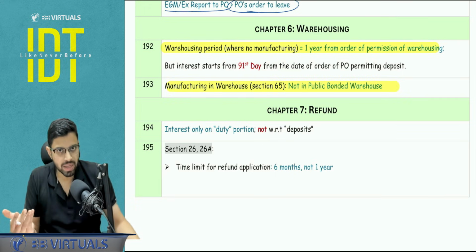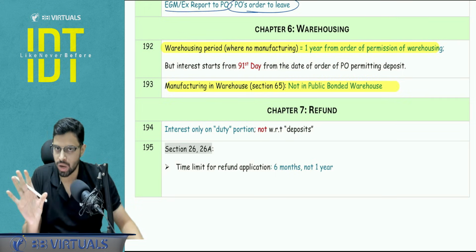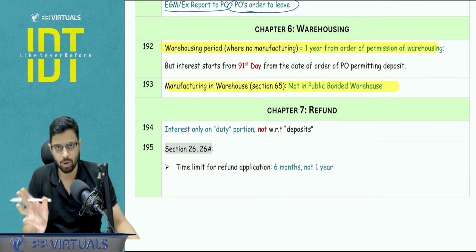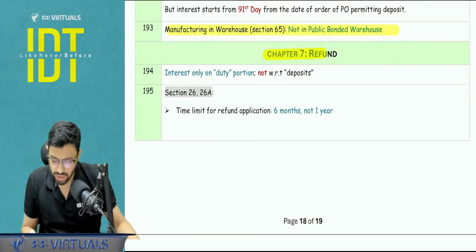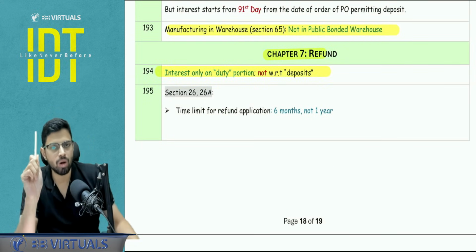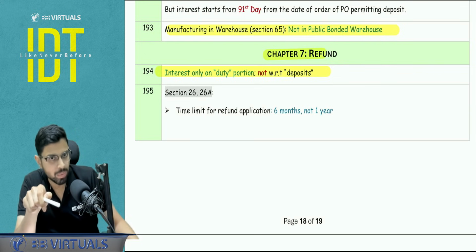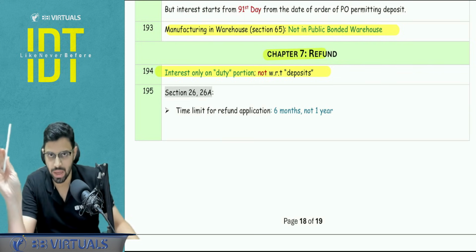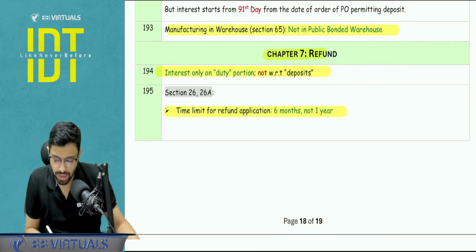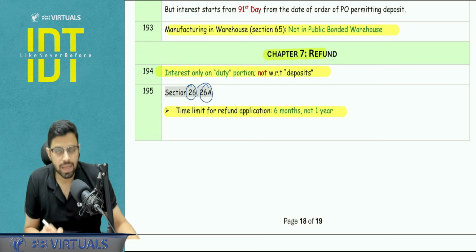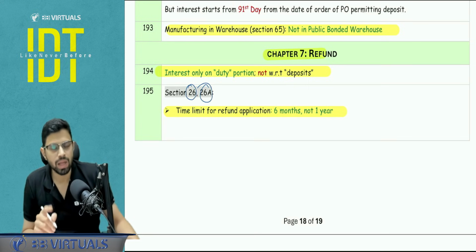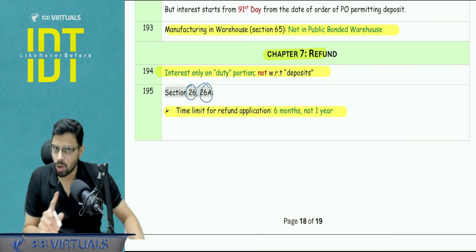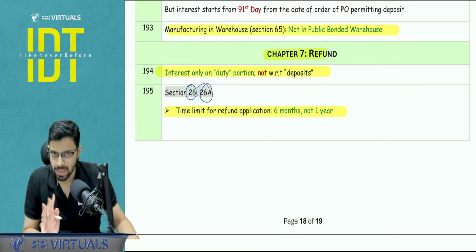Section number 65, that is where the manufacturing is permitted. It is not allowed in a public bonded warehouse. It is allowed in a private or a specially bonded warehouse. In refund, just a point that interest on refund that you get is only on the duty portion, not with respect to any deposit or any other amount. 26 and 26A are basically the refund of the export duty and import duty. Here the special time limit is not 1 year. The application needs to go within 6 months.